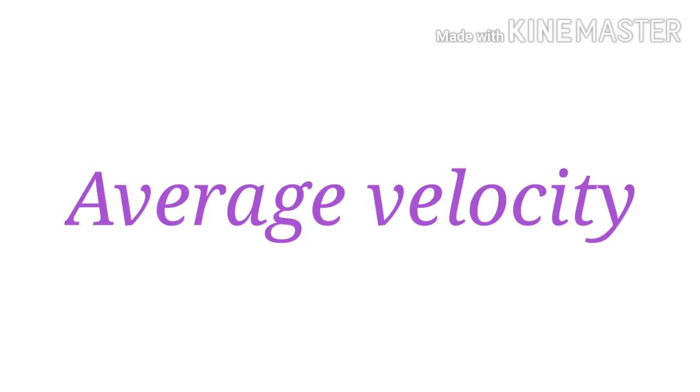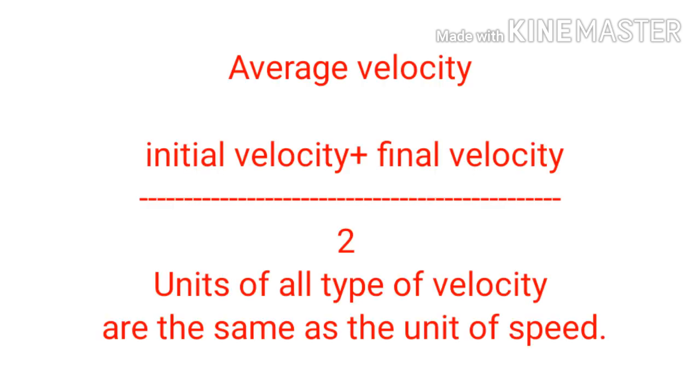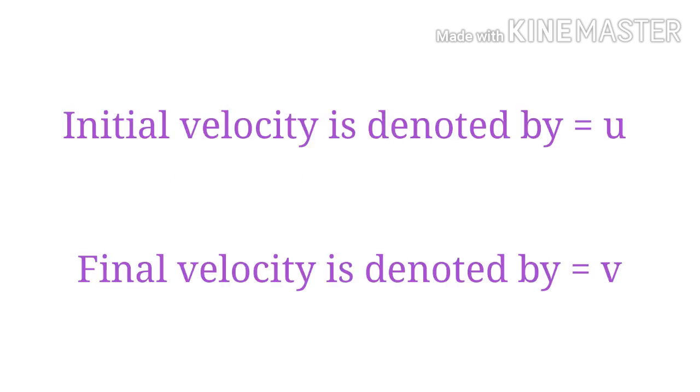Average velocity. When the velocity of a body changes at a uniform rate over a period of time, we use the average velocity. Average velocity is equal to initial velocity plus final velocity upon 2. Units of all types of velocity are the same as the unit of speed. Initial velocity is denoted by u and final velocity is denoted by v.